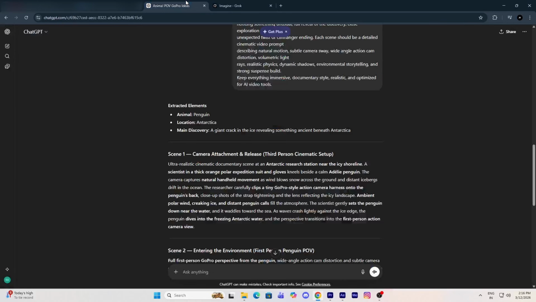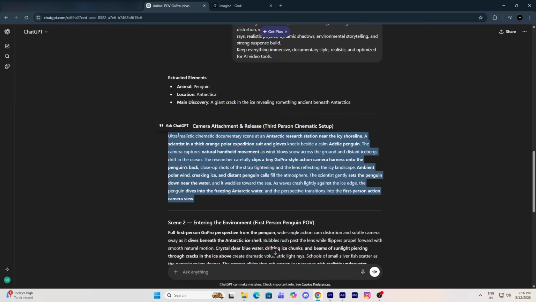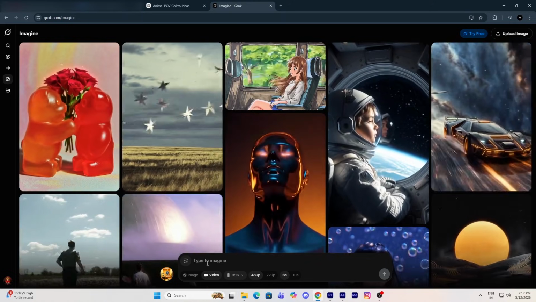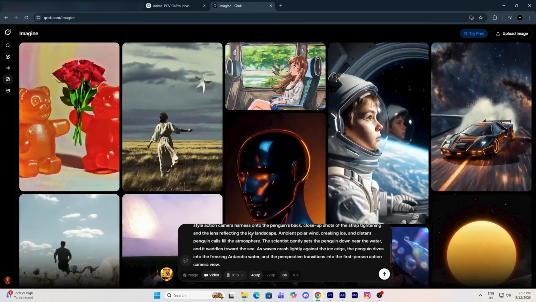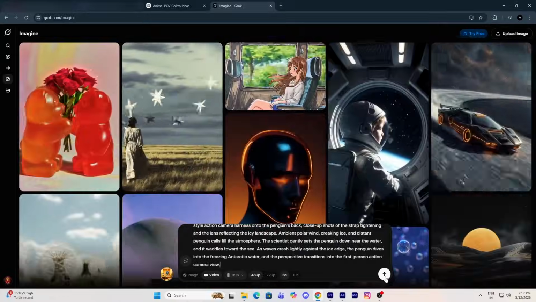Now, once these settings are ready, we will go back to ChatGPT and copy the prompt for scene 1. After copying the prompt, we will return to Grok and paste it exactly as it is. Do not change anything in the prompt. Then simply press enter. As soon as you press enter, the video generation will begin. Usually, this process takes around 20 to 30 seconds.